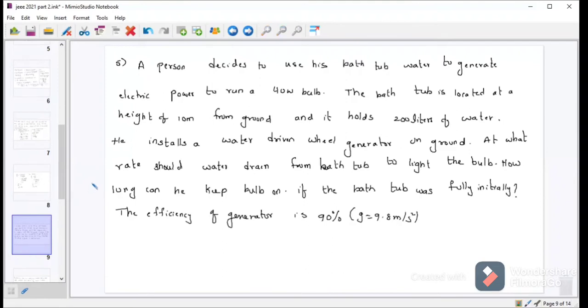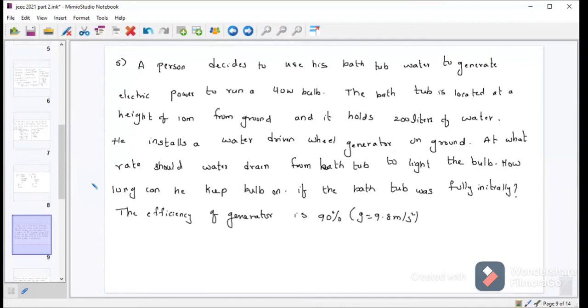So coming to the fifth question. This is a very important question. A person decides to use his bathtub of water to generate electric power to run a 40-watt bulb. The bathtub is located at a height of 100 meters from the ground and it holds 200 liters of water. He installs a water driven wheel like a turbine generator on the ground. At what rate should the water drain from the bathtub to light up the lamp?